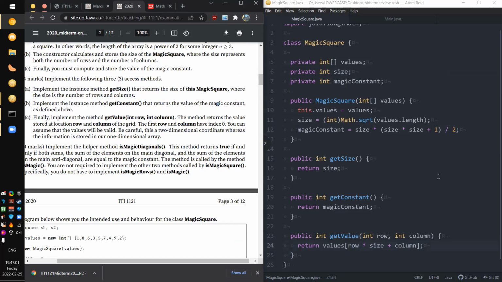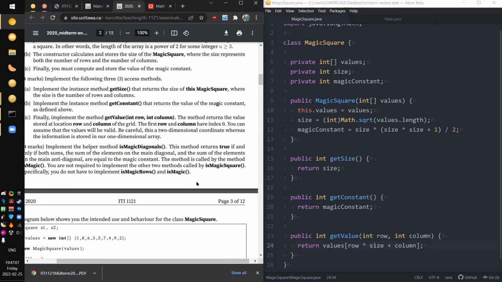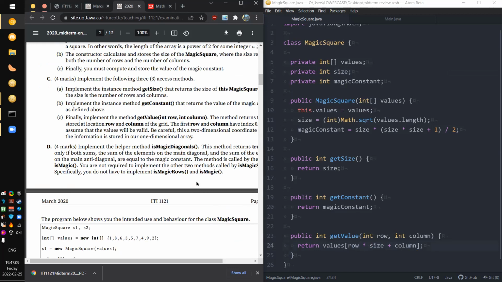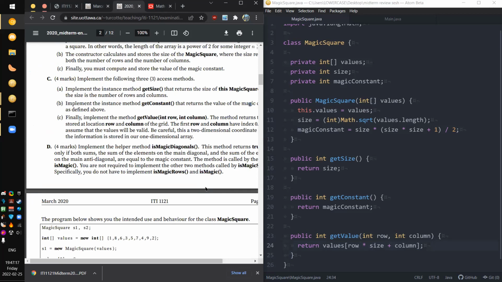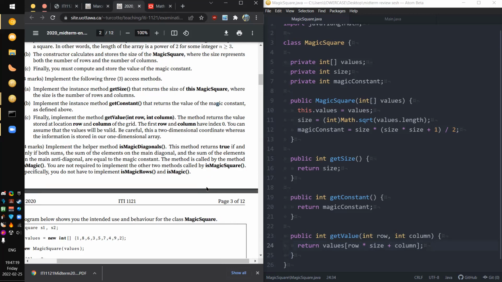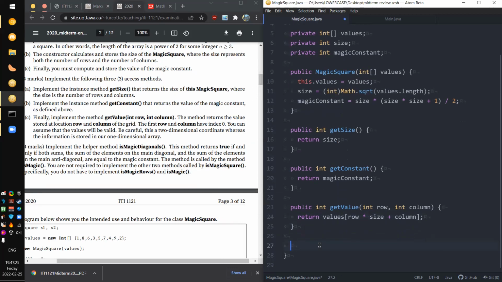And the helper method is magic diagonals. It returns true if and only if both terms, the sum of elements on the main diagonal and the main anti-diagonal, are equal to the magic constant. It's called by the method is magic. We're not required to implement the other two methods called by is magic square, is magic rows and is magic. Okay, cool. So again, it's making things easier for you.